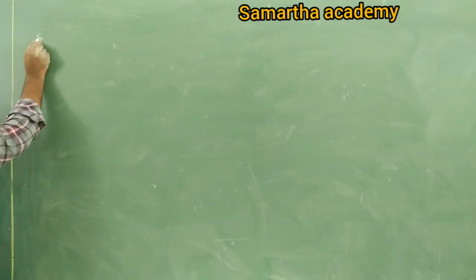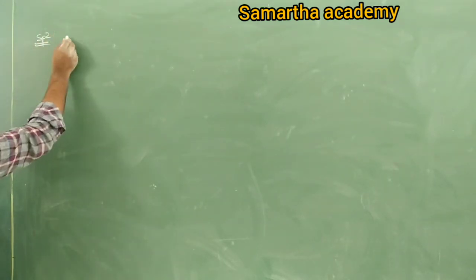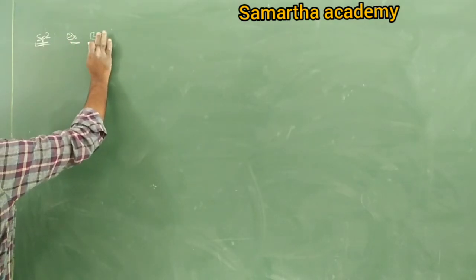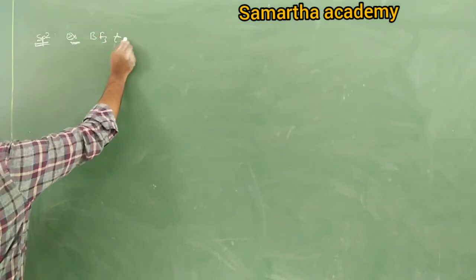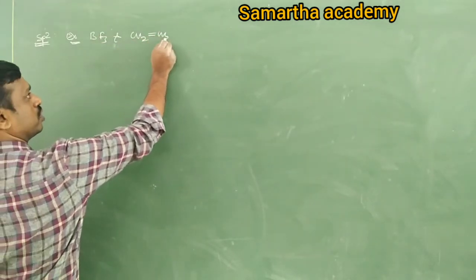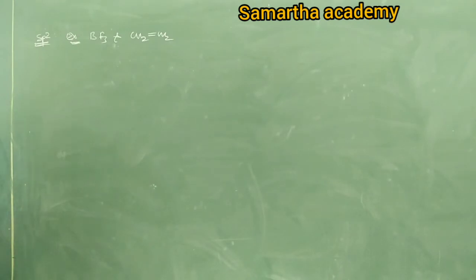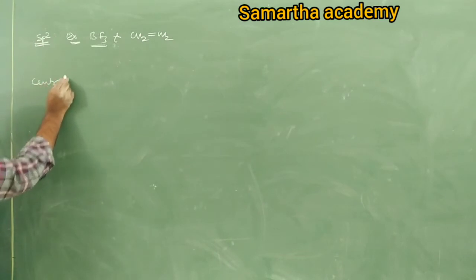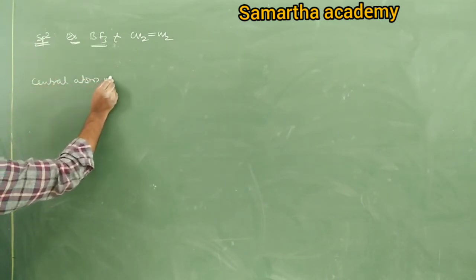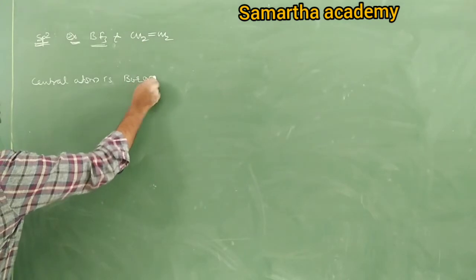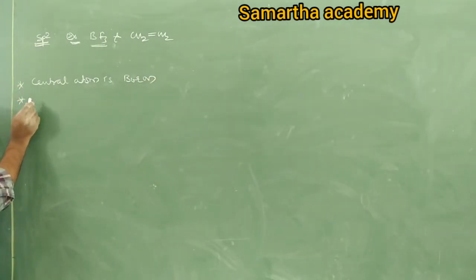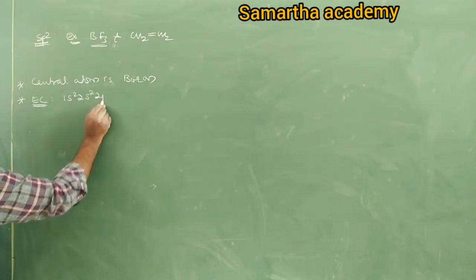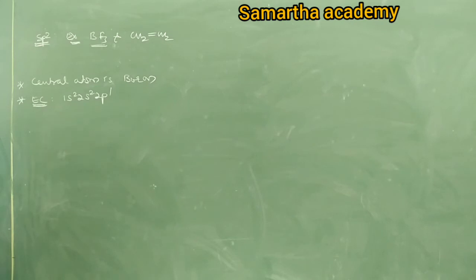Come on, tell me, for sp2 hybridization example, which example you have taken? BF3, BCl3 and even CH2 double bond CH2 also. In BF3, what is the central atom? Central atom is boron. Next, write down its electronic configuration: 1s2, 2s2, 2p1, because atomic number is 5.